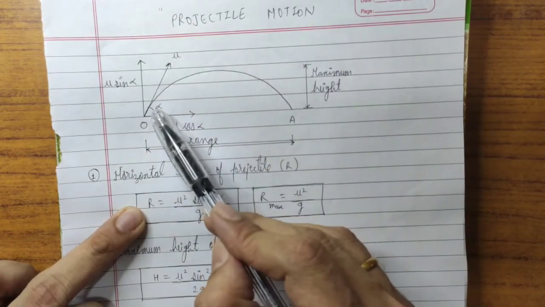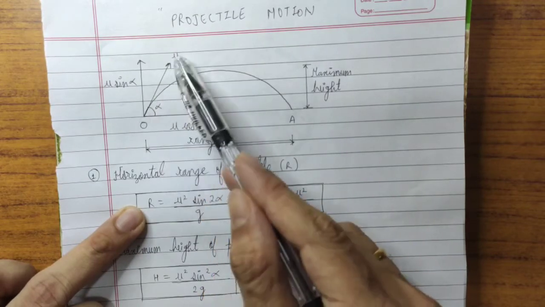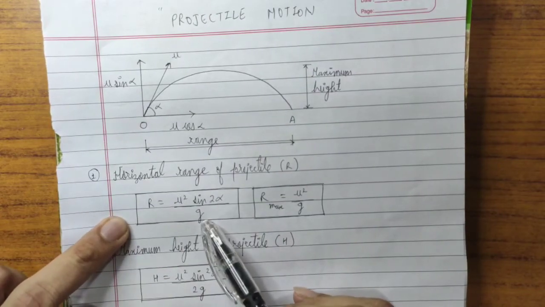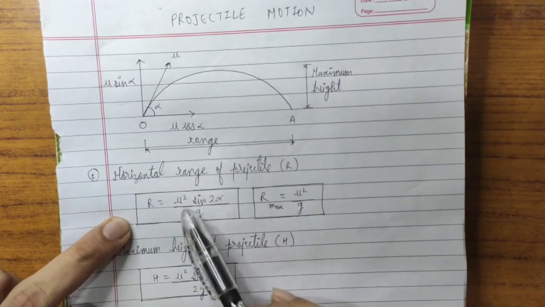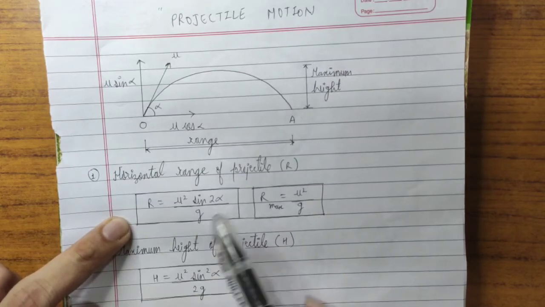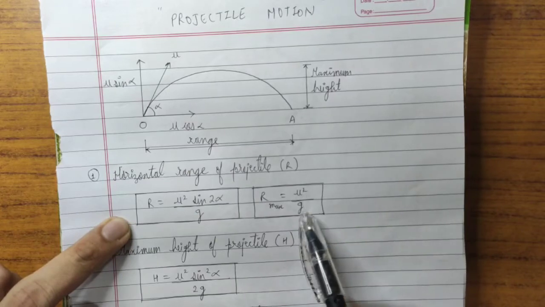Alpha is the angle by which this projectile is thrown. And g we all know, it is the acceleration due to gravity. So the formula for range of projectile is R is equal to u square sine 2 alpha upon g. There is another formula in which the maximum range is u square upon g.